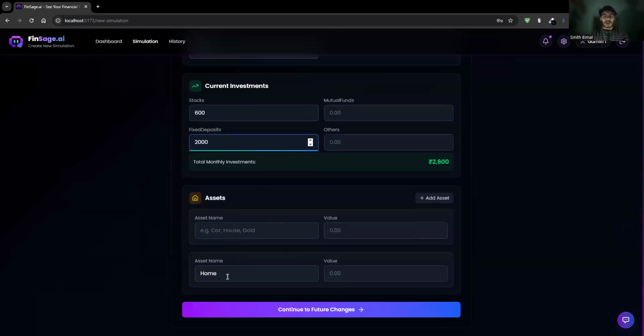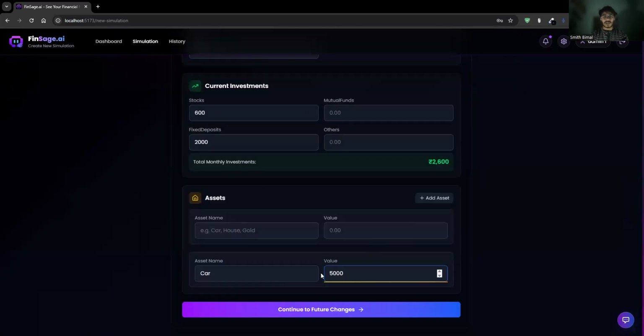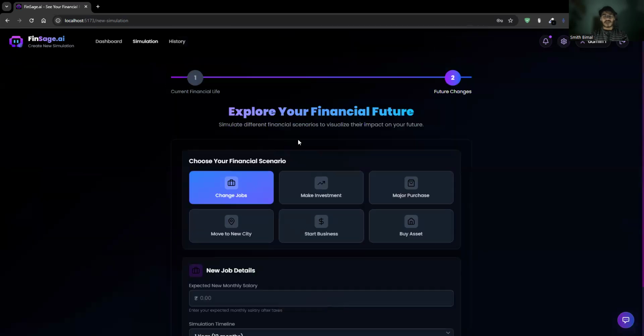If I have any kind of assets or am going with any kind of EMI plans, I can mention them here. Let's say I have an asset like a car that I purchased, and I'm paying around 5000 rupees per month for EMI. So this is the data that I'm giving here to the AI. Then in the next step, we have an option to choose for the future.